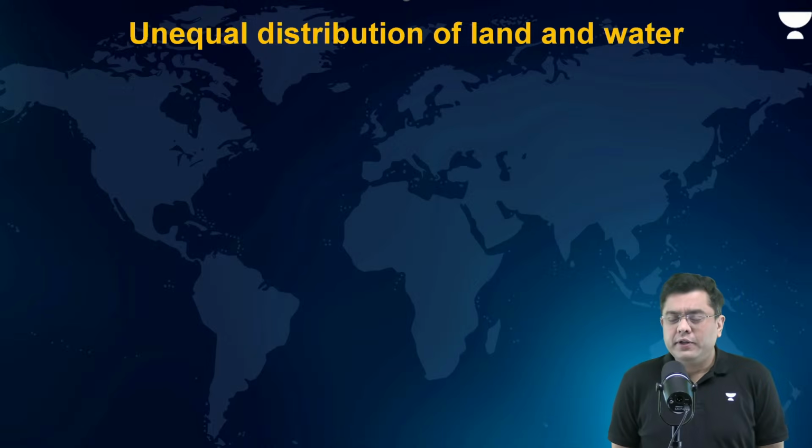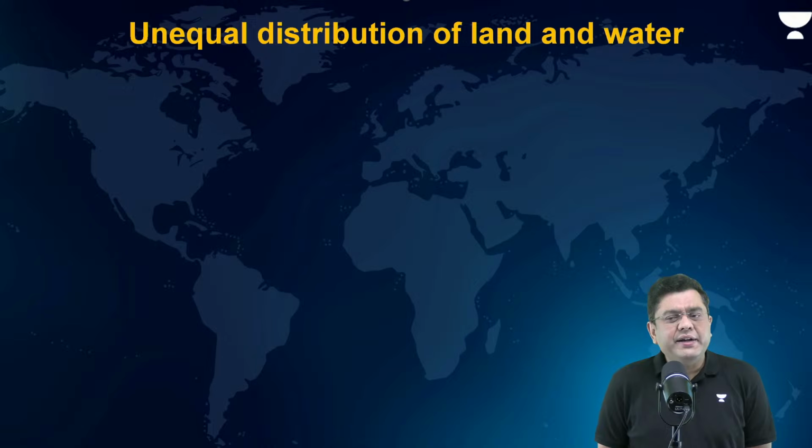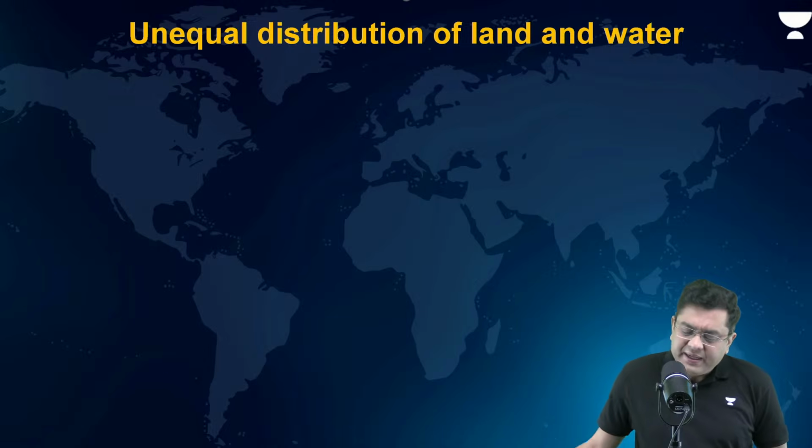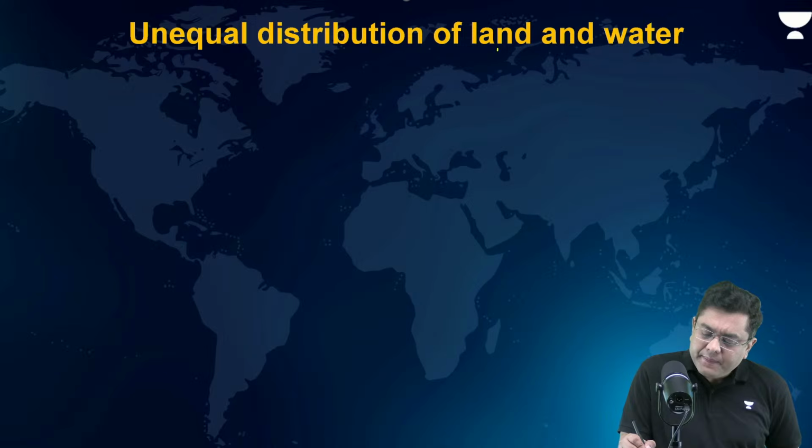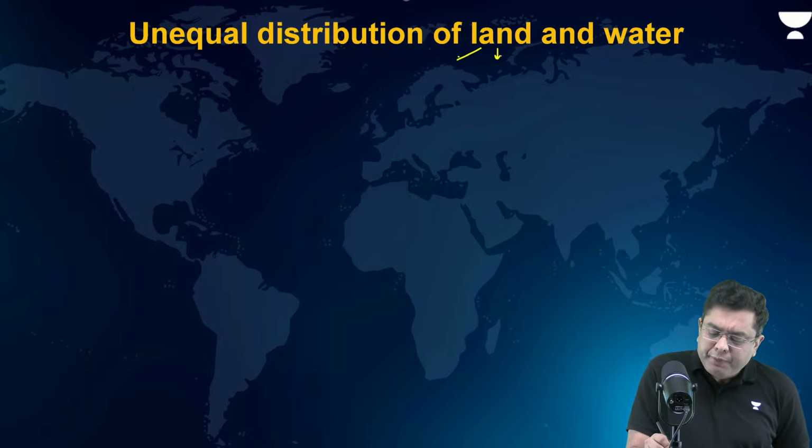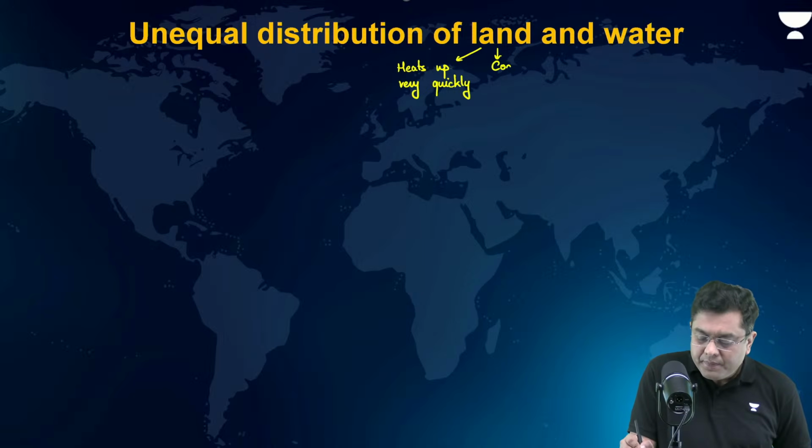Observe this map in the background. But before that, we had discussed something earlier in climatology. We had discussed that land heats up very fast, heats up very quickly, and cools down very quickly as well.